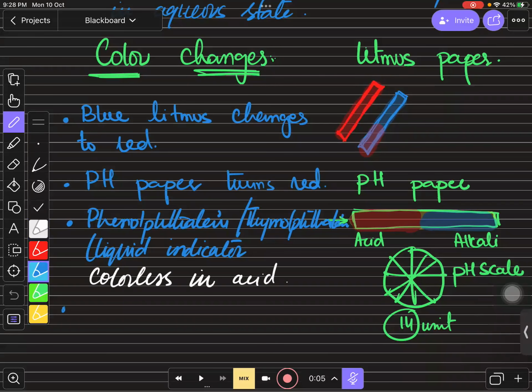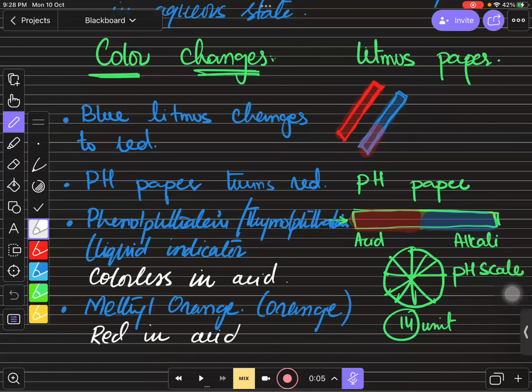And a very constant indicator in our syllabus is methyl orange, which is still there in our syllabus. It is orange in its own color, but when you add it into the acid, it will turn red. So you can say red in acid. It is orange in its own color, but it will turn red when you add a few drops of it into the acid. Is that clear?